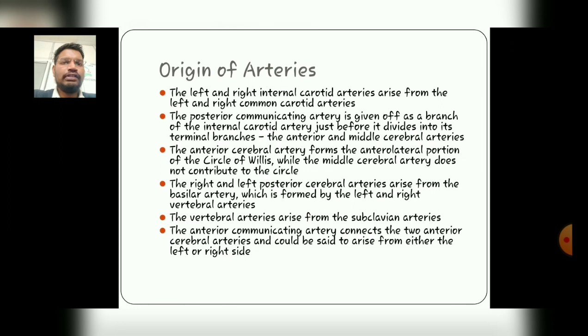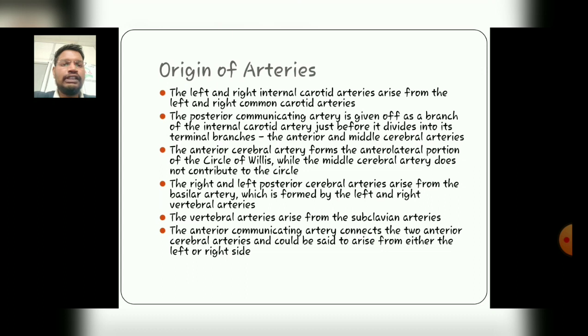Now a question arises in your mind, what are the origins of these arteries? The left and the right internal carotid arteries arise from the left and the right common carotid arteries, and the posterior communicating artery is given off as a branch of the internal carotid artery just before it divides into the terminal branches. It gives the anterior and the middle cerebral arteries, and the anterior cerebral artery forms the anterolateral portion of the circle of Willis, while the middle cerebral artery does not contribute to the circle.